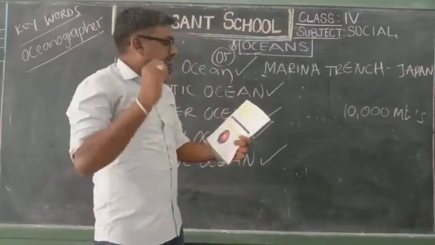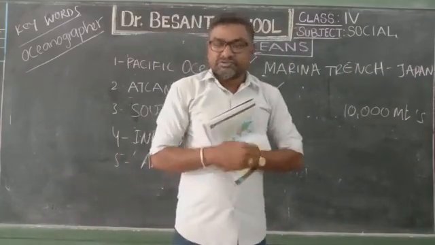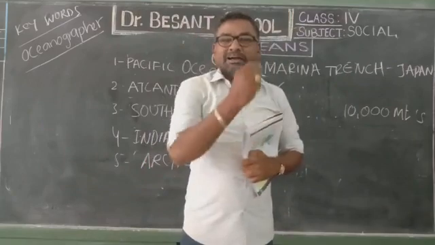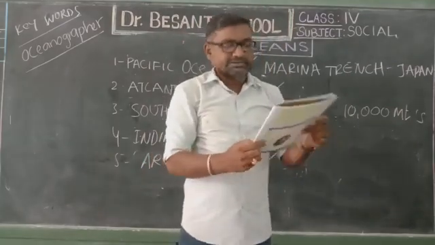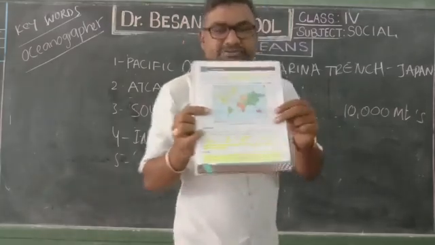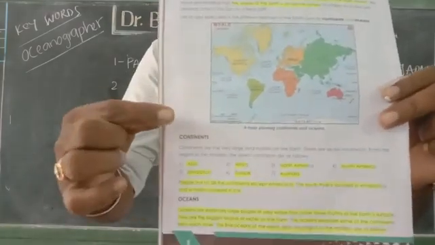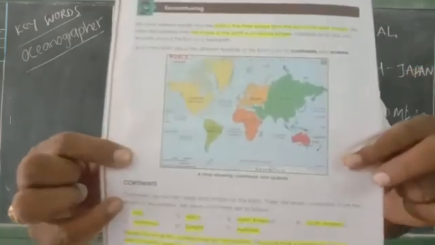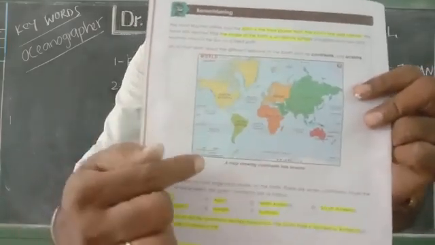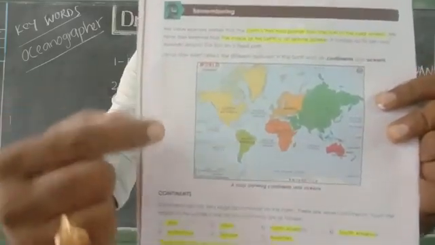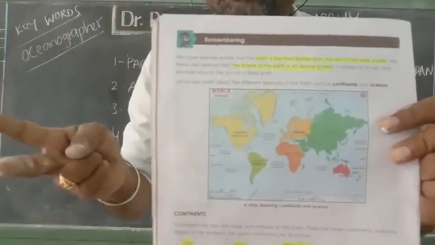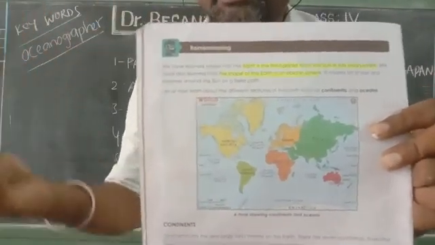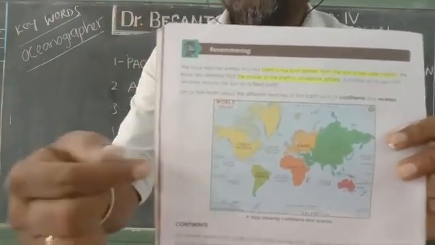Now the second one is called the Atlantic Ocean. You see, the Atlantic Ocean lies between Africa and India. If you see the world map, on the east and the west you can see the Pacific Ocean. Now we're talking about the Atlantic Ocean, which lies between the two continents, India and Africa. The water body between Africa and India is called the Atlantic Ocean.